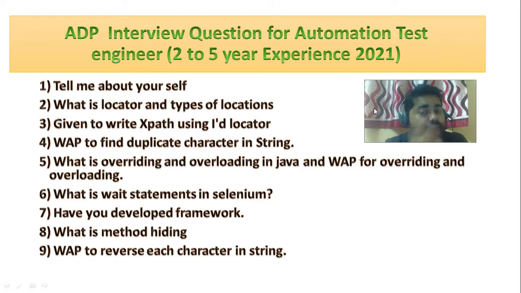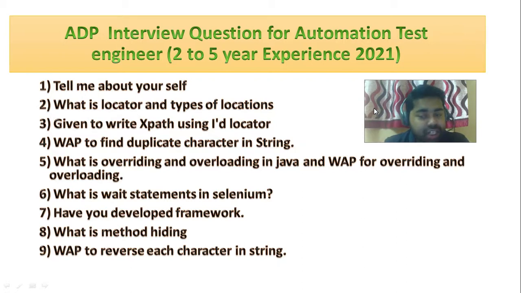How is method overriding executed? Method overriding executes based on which type of object you are holding. Again, I'm not going to discuss it in depth. So what is overloading? Overloading means we have the same method name but we pass different parameters or a different order. That is called method overloading. At the end of the video I will show you how to get the complete answer and how to write the code for overriding and overloading.